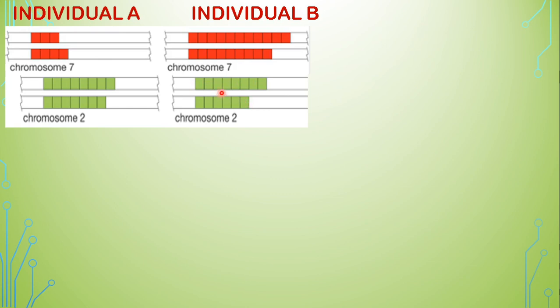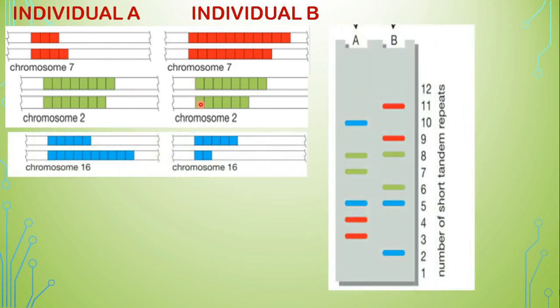So how are individual A and individual B differing? Here we can make out how they differ: 4 repeats here, 9 repeats there, 3 repeats, 11 repeats, but here similarities, again dissimilar. So at some points similarities might exist.